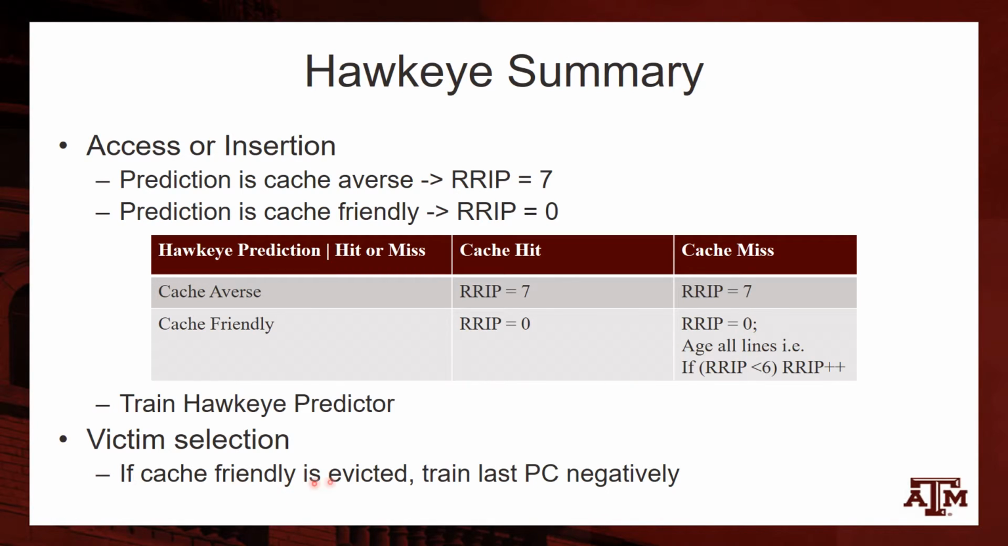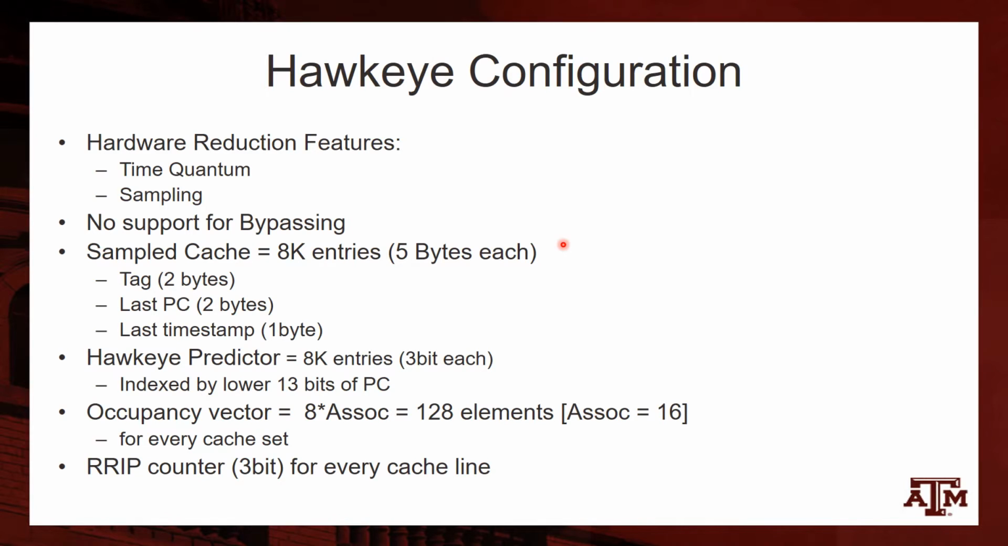Additionally, if a cache-friendly line is evicted, we train the last PC negatively. The main objective of our project is to analyze the performance benefit of the Hawkeye policy. Jain and Lin have studied performance on the SPEC CPU 2006 benchmarks. We corroborate their findings and extend the analysis to PARSEC benchmarks. The novel contribution being the analysis of PARSEC benchmarks.